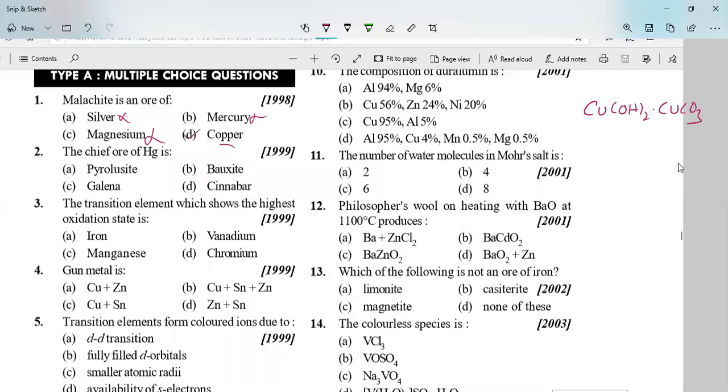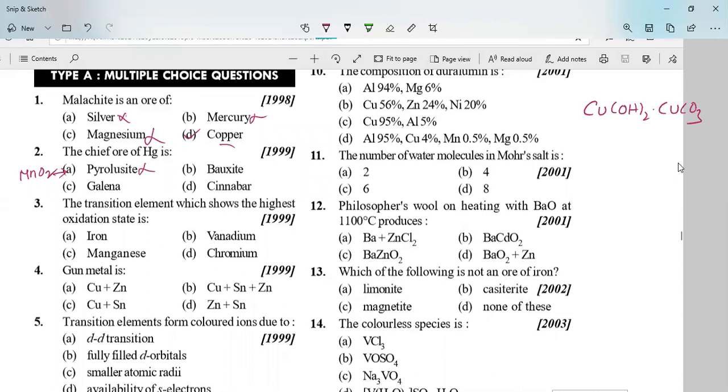Next, the chief ore of mercury is. Among these ores, which is the chief ore of mercury? If you see the first option, pyrolusite, they have given. Pyrolusite is the ore of manganese, manganese oxide. So this is not the option because it is an ore of manganese, but what is being asked is the ore of mercury.